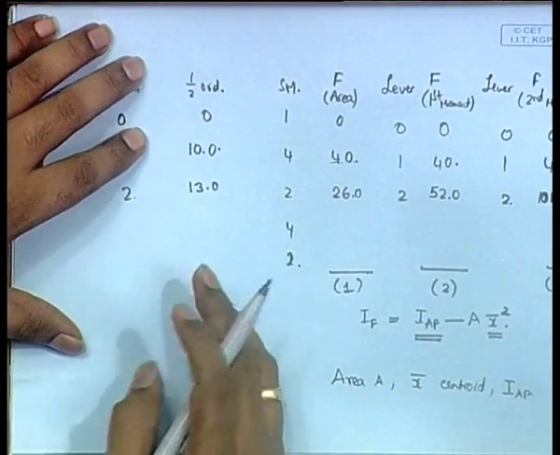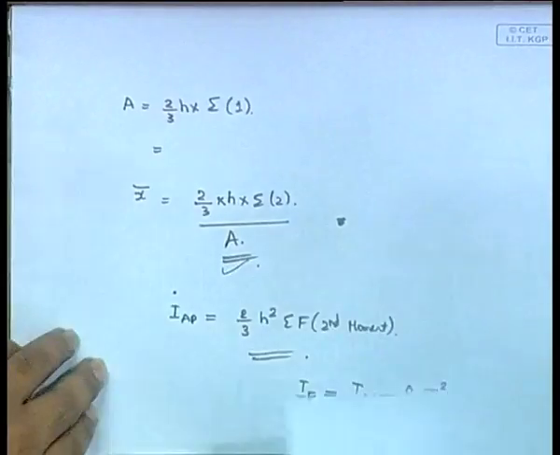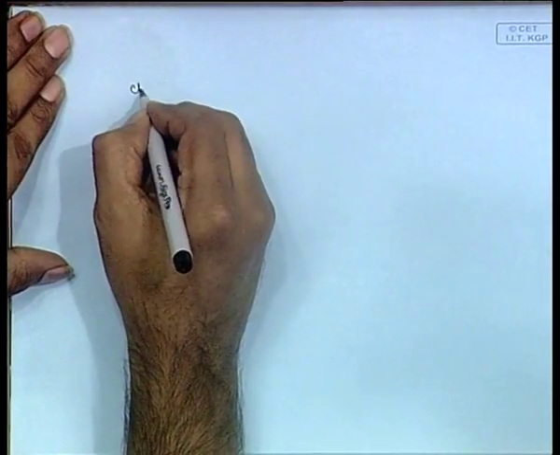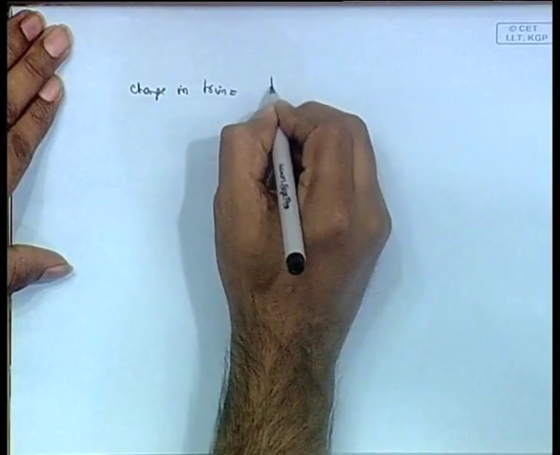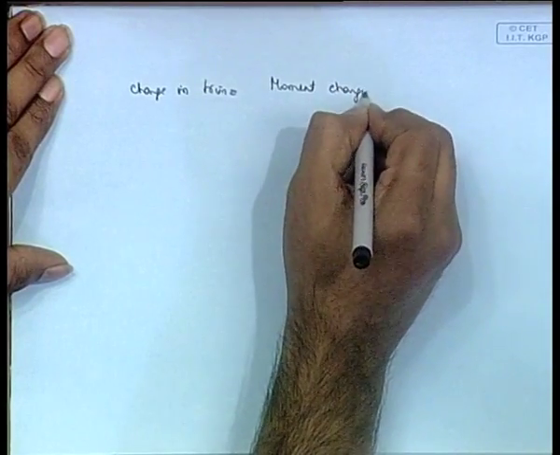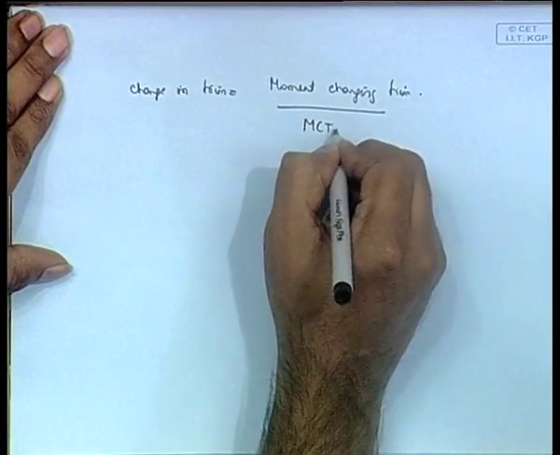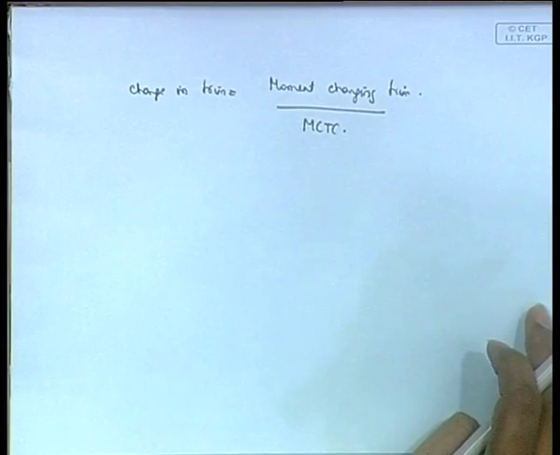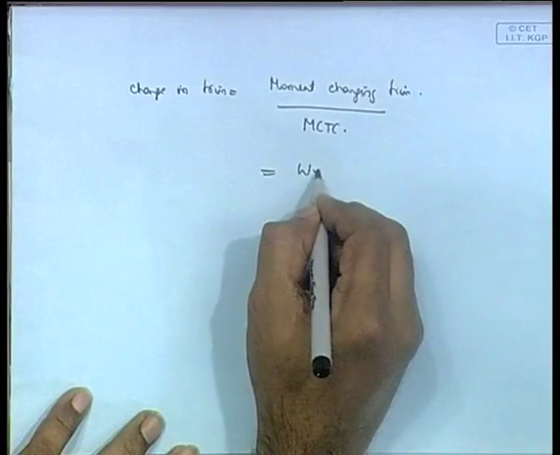Change in trim is equal to moment changing trim divided by MCTC. Therefore, very straightforward, you can calculate the moment changing trim.